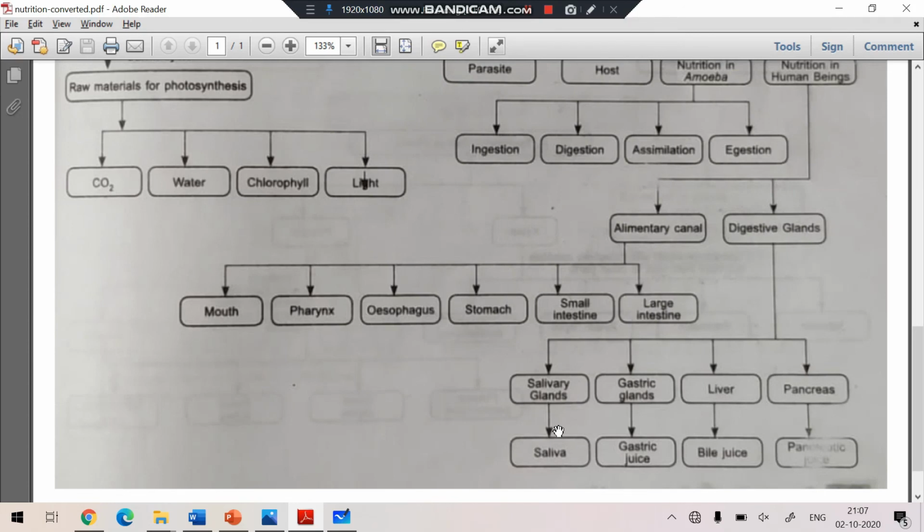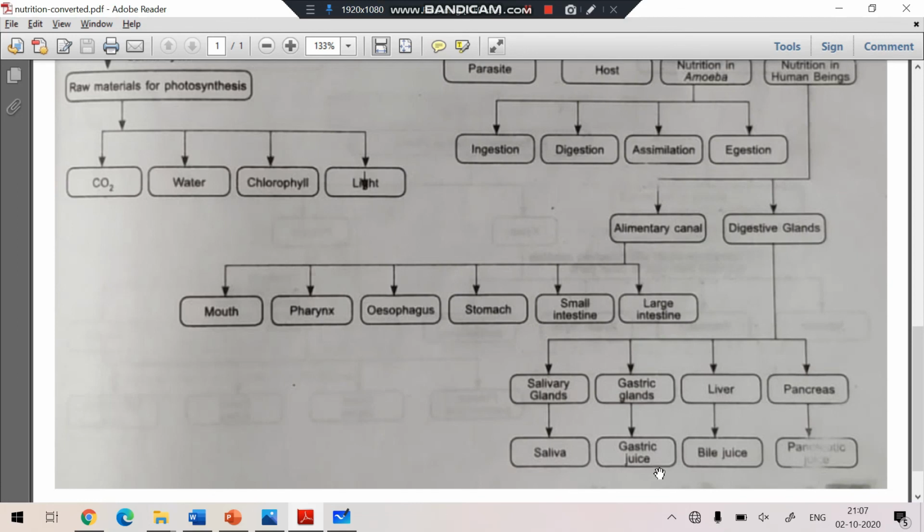Salivary glands secrete saliva which contains the enzyme amylase. This amylase converts the starch into complex sugar. Clear? Then gastric glands release the gastric juices which contain the enzymes pepsin, which digests the protein, and then lipase, which digests the fat,